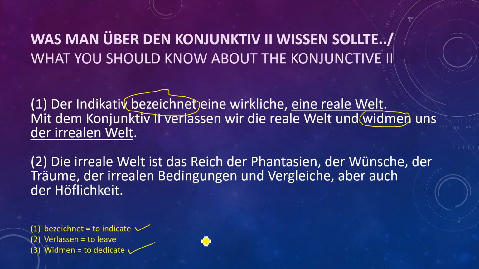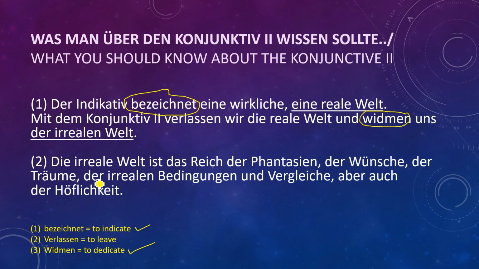For example, if you write a book and you want to dedicate it to your father, your mother, or if you make a film, you can dedicate this film to somebody. So that is the verb widmen. Okay guys, I hope that makes it clear that there is a difference between real world and irreal world. The real world is the indicative part and the irreal world is your Konjunktiv 2.